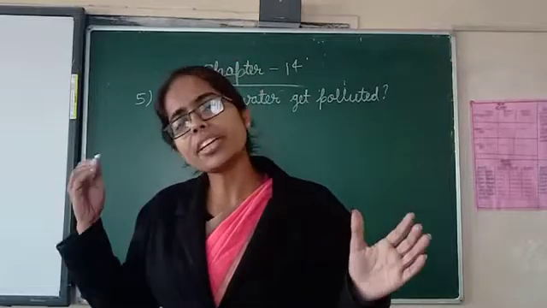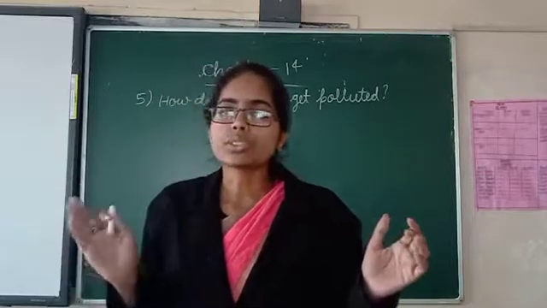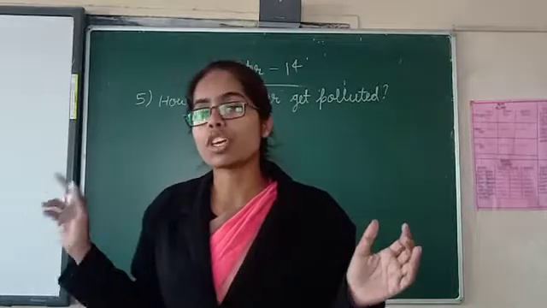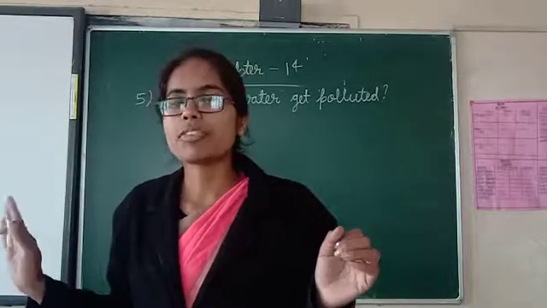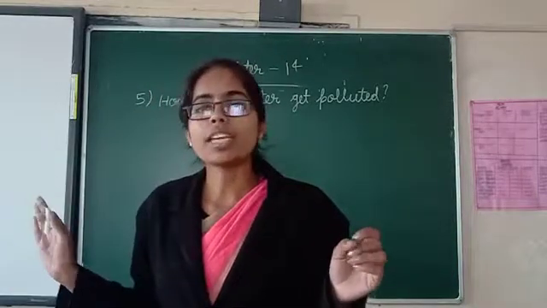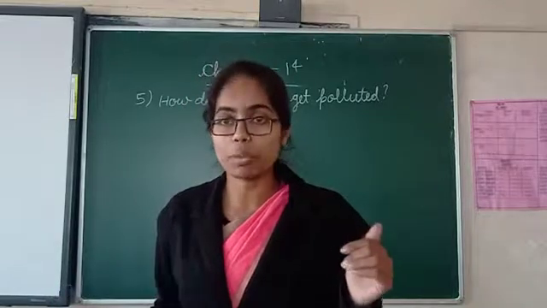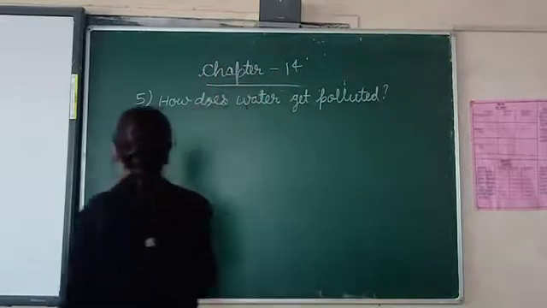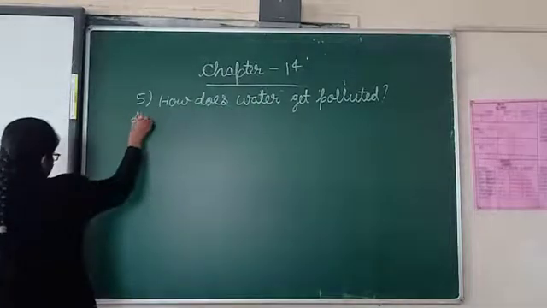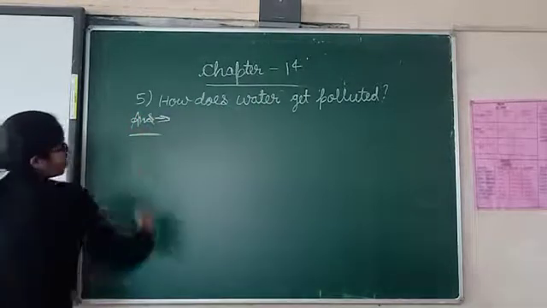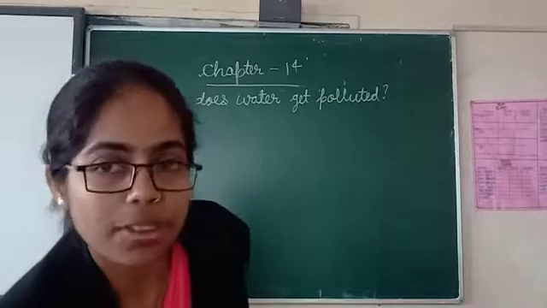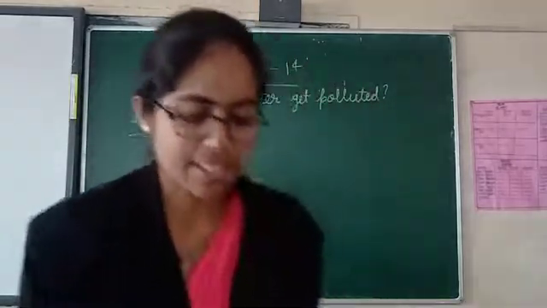So different ways are there by which the water pollution is being caused. But we will write here only the important one which is polluting the water most, that we will write as the answer. So let's write the answer. I hope all of you have written the question. Written, no? So now let's write the answer.